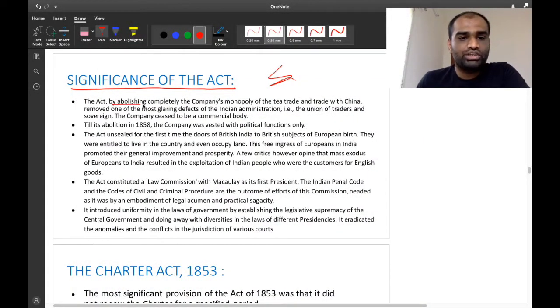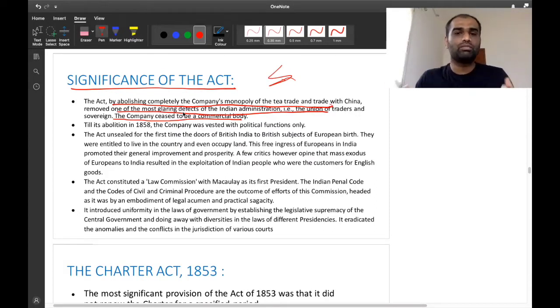Now, the act, by abolishing completely the company's monopoly of trade, including trade with China, removed one of the glaring defects of Indian administration, that is, the union of trader and sovereign. The company ceased to be a commercial body. Before that, it was very confusing. The company was a political body as well as a commercial body. Now, this act demolished that. So right from the Charter Act of 1833, the company was only a political body, not a commercial body. Till its abolition in 1858, the company was vested with political functions only, not commercial functions.